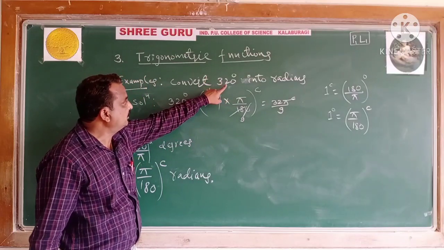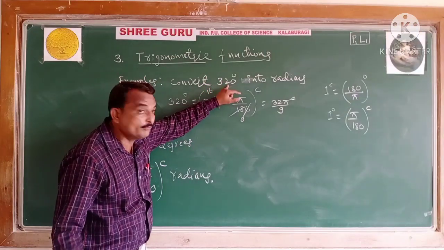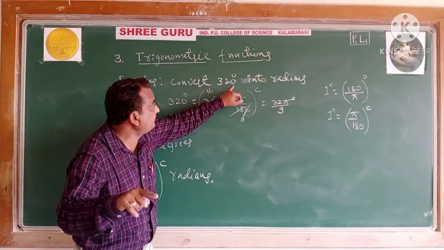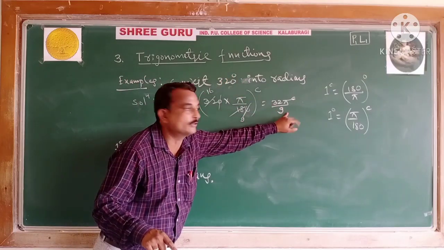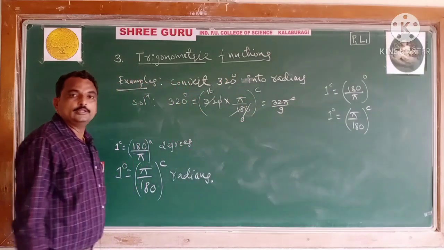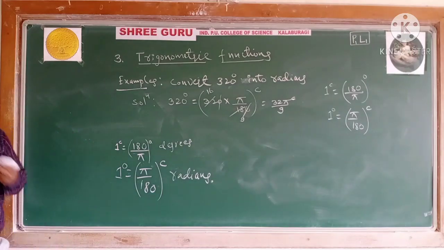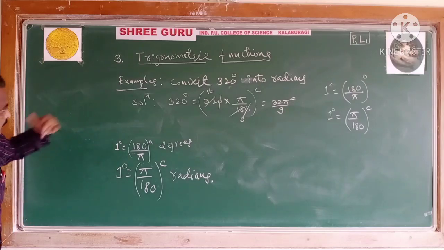How many degrees was it? 320. In which notation was it? It was in terms of degrees. You have converted it in terms of a radian. In terms of radians, how much is it? 32 pi by 9 radians.